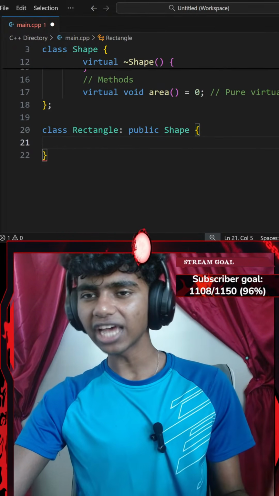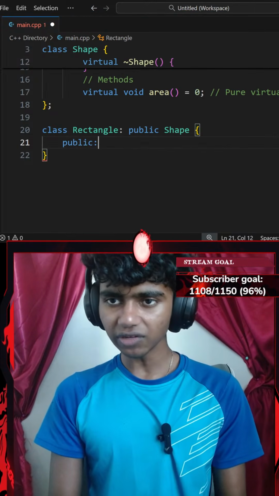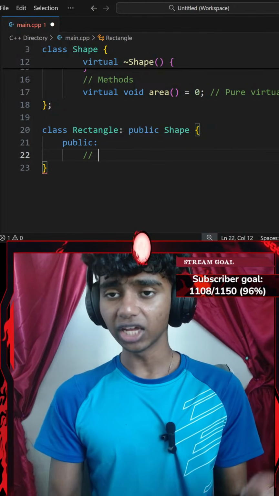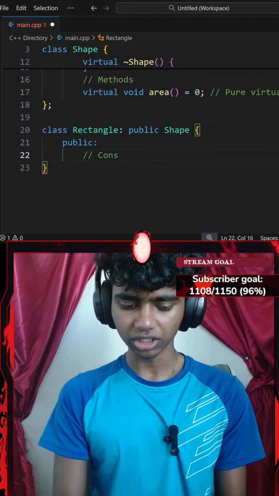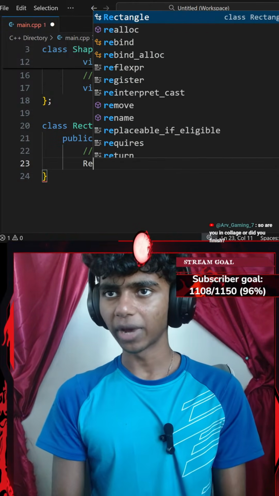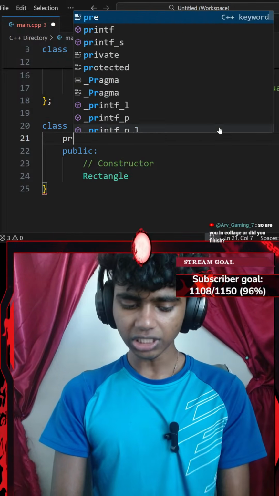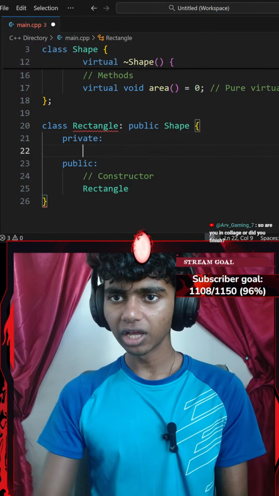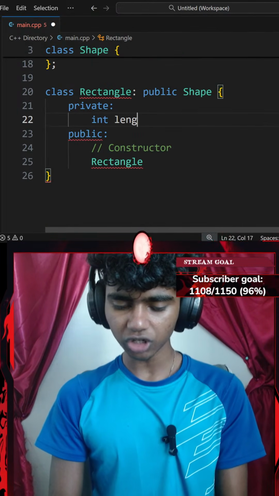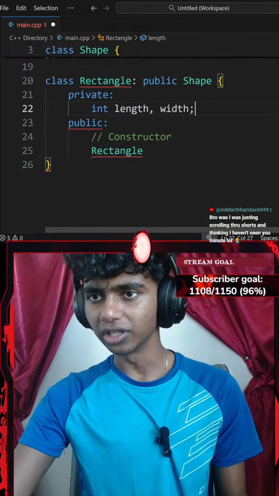Now, inside of my rectangle class, let's firstly publicalize everything, okay? And then let's say create a constructor. For my constructor, I'm going to be creating a constructor for my rectangle class. It might require two data members. So firstly, let's go with something like private. I'm going to be creating two private data members, which are going to be integers. The first is going to be something like length. The second is going to be width, ending with a semicolon.